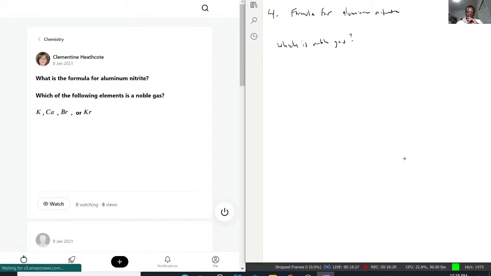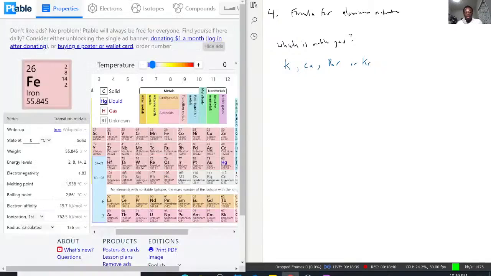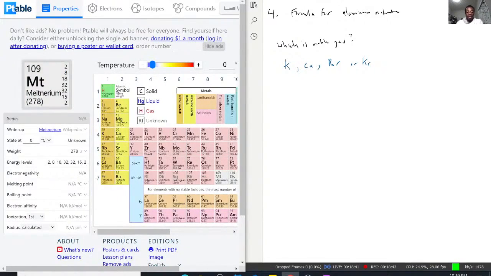We're given potassium, calcium, bromine, or krypton. With these choices, if we go to the periodic table, we can just quickly eyeball them out. Potassium is on the first column, known as an alkali metal.